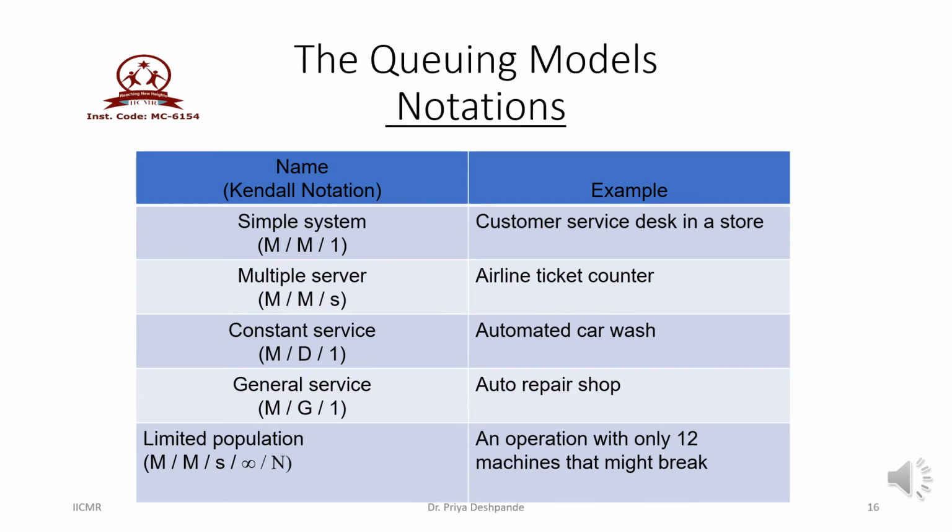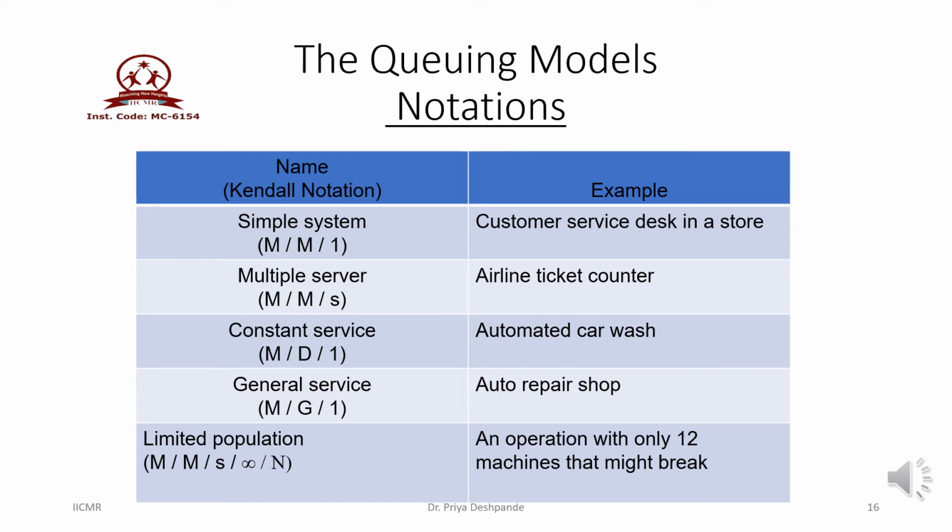The second example has arrival pattern following Poisson distribution, exponential distribution is used to study the service pattern, and there are more than one service channels, that is, number of service channels is denoted by S. So that is M/M/S queuing model. The real life example is airline ticket counters. The customer can book a ticket from any of the counters.